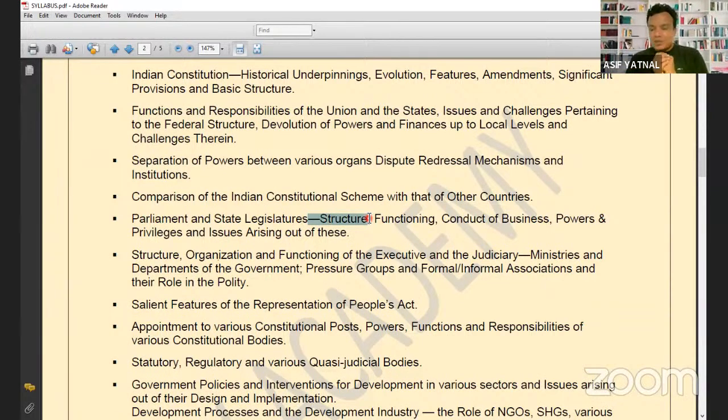Sometimes a question can be asked about the issues associated with the structure. Why are the Lok Sabha members directly elected, and why are the members of the Rajya Sabha indirectly elected? So if there is any debate going on in the newspaper related to the structure of the Parliament of India or issues associated with it, you need to know that. The question will be asked related to that.